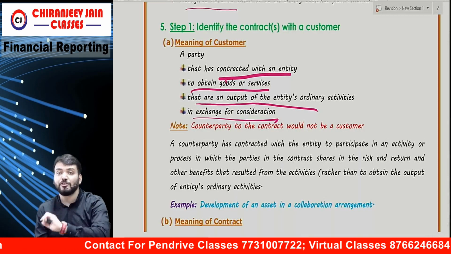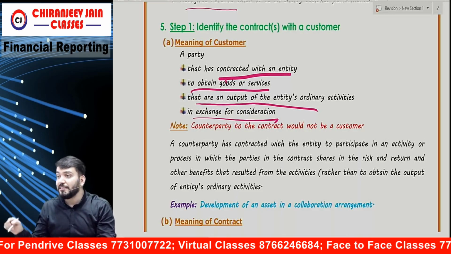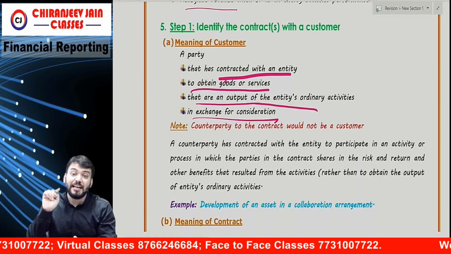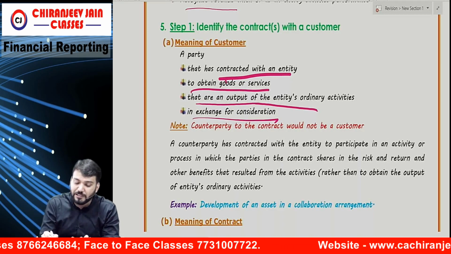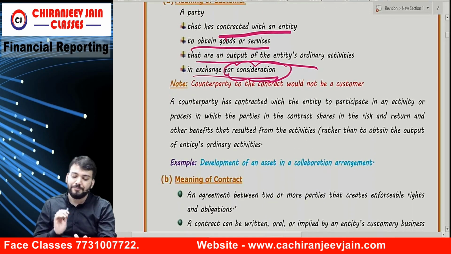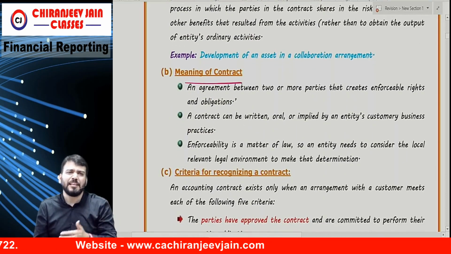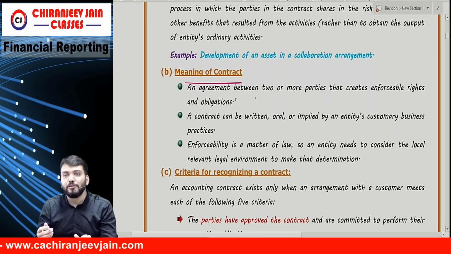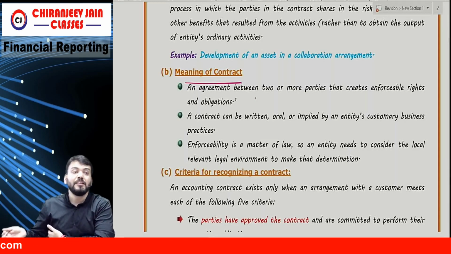So they have defined customer also, that a customer is one who has contracted with an entity to obtain goods and services that are the output of the entity's ordinary activities in exchange for consideration. Means consideration should also be involved. Correct? Understood? Now, meaning of contract. What is the meaning of contract? Contract means as per the Contract Act. An agreement between two or more parties that creates enforceable rights and obligations.